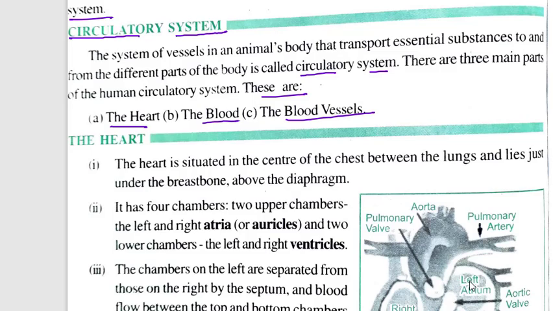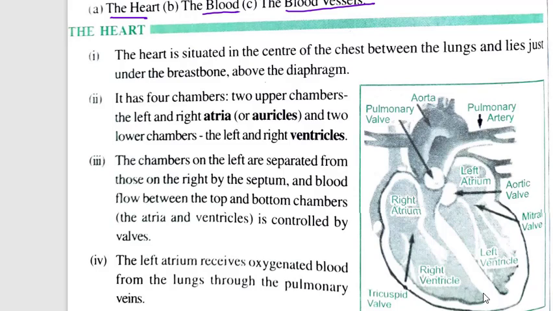So circulatory system is a system through which essential substances from different parts of the body are circulating, and this circulatory system has three main parts. One is heart, second is blood which is flowing. Heart is responsible for pumping, that we will understand here, and last there is blood vessels. So blood is flowing in blood vessels, and through that it is transporting the essential nutrients to different cells. So let us first concentrate on the heart.